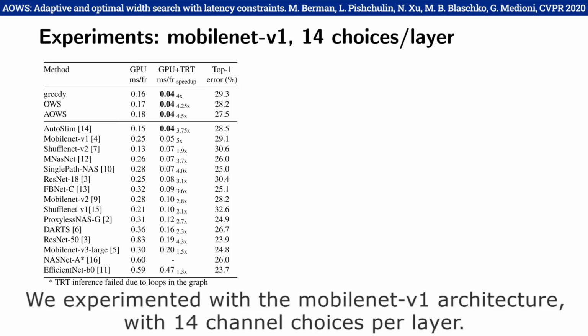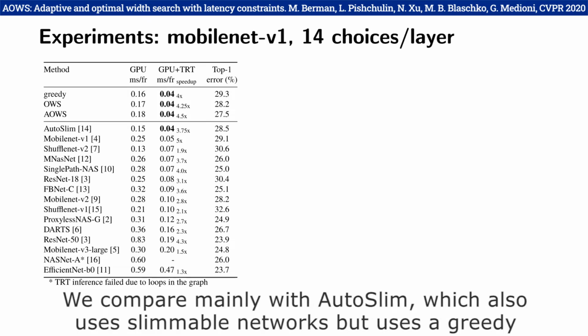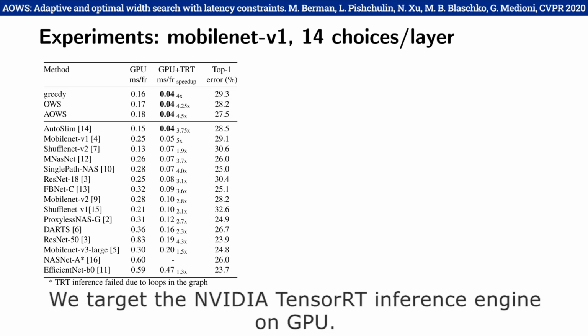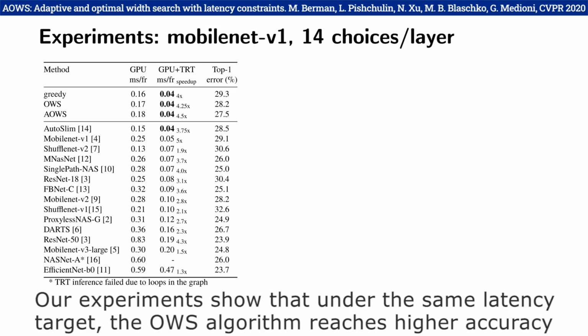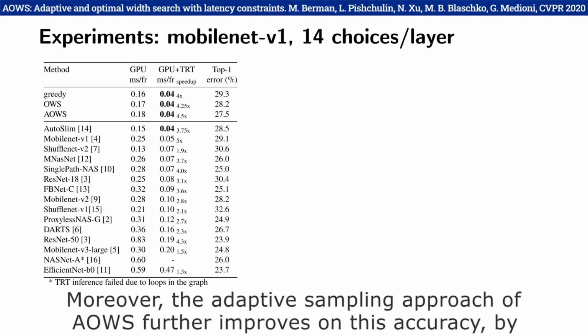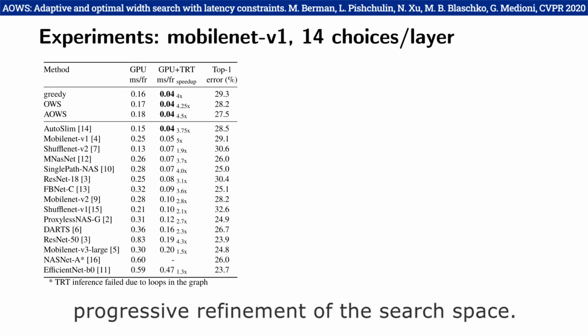We experimented with the MobileNet V1 architecture with 14 channel choices per layer. We compare mainly with AutoSlim, which also uses slimmable networks but uses a greedy selection procedure rather than our Viterbi-based algorithm. We target the NVIDIA TensorRT inference engine on GPU. Our experiments show that under the same latency target, the AOWS algorithm reaches higher accuracy than the greedy selection procedure of AutoSlim.